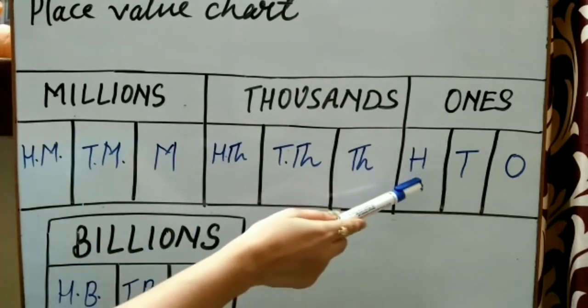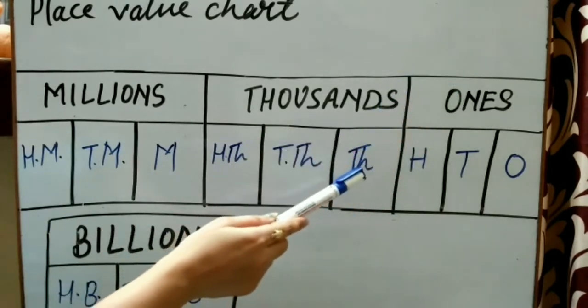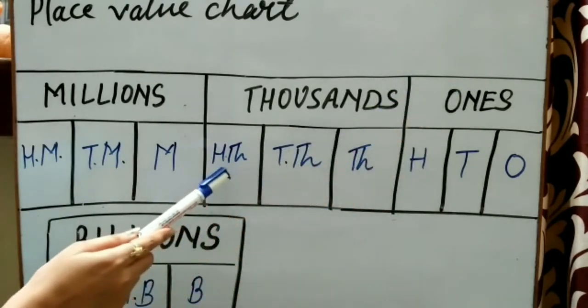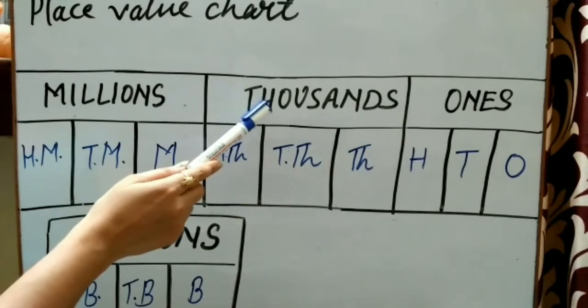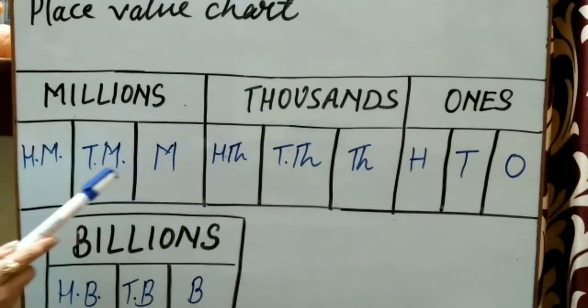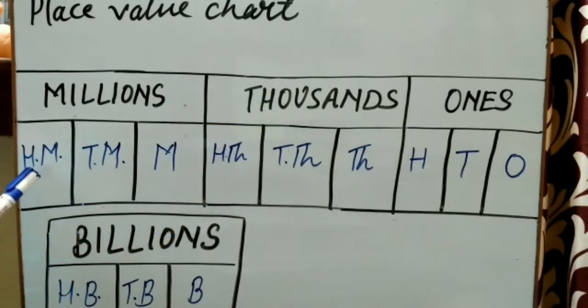Ones, tens, hundreds come under the ones period. Thousand, 10,000, 100,000 come under the thousands period. Million, 10 million, 100 million come under the millions period, and billion, 10 billion and 100 billion come under the billions period. Understood?